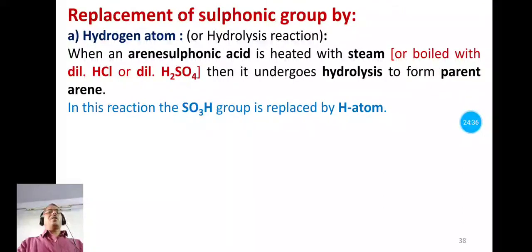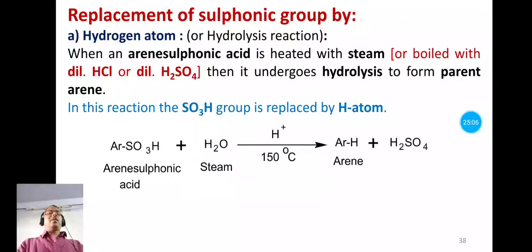Now in our syllabus there is benzene sulfonic acid. So when benzene sulfonic acid is heated with steam or boiled with dilute hydrochloric acid or dilute sulfuric acid, it also undergoes hydrolysis and forms benzene. So the parent arene here is benzene. In this reaction, the sulfonic group, that is the SO3H group, is replaced by a hydrogen atom.